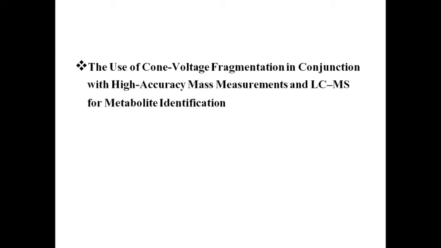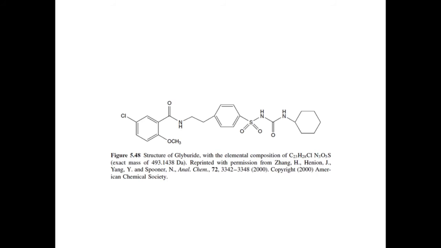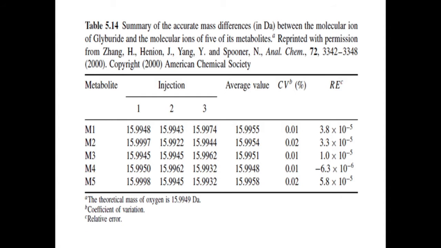With the results obtained summarized in table 5.14, the elemental composition of the MH plus ion from each of these metabolites could therefore be assigned